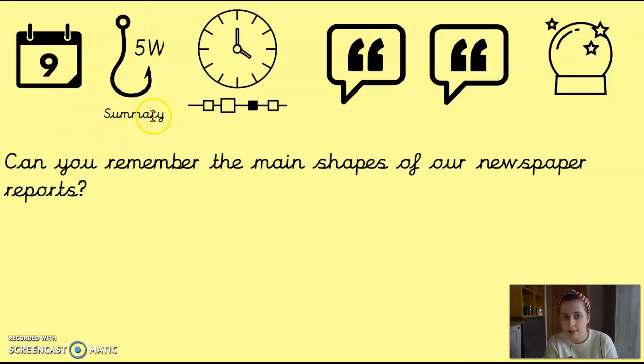Then we're going to go to, now Miss Garraway called this the hook for her class. In my class, we talked about a summary. So the bit underneath that sums up what the article's about. You want the 5 W's, the who, the what, the where, those sorts of things. So a brief explanation, a couple of sentences, of what your main article is actually about. And then we're going to look at the timeline of events. So we go back to the beginning and we work through and report all of the events that led up to the main thing that's happened. Okay, so we're going to look at those 3 shapes today, like we normally do.